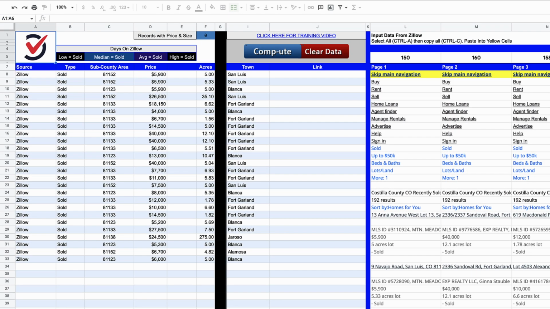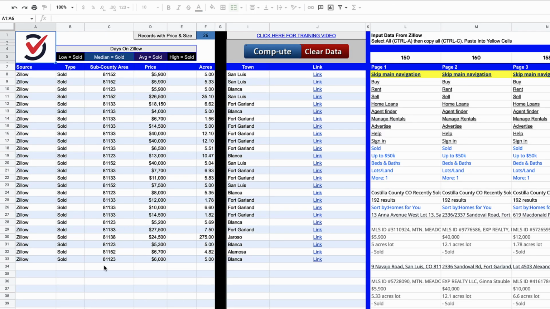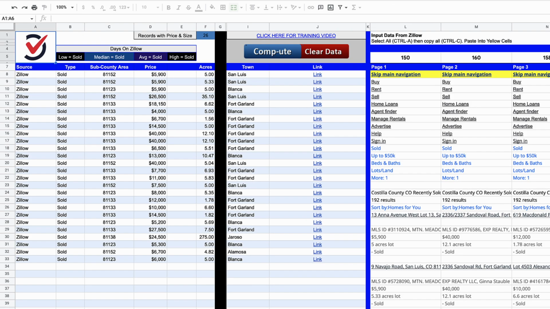Now, one thing you can do with Zillow that you can't do with Realtor.com and Lands of America is you can mix and match sold and for sale listings. With these other two, you kind of have to decide, am I going to use sold or for sale comps? You can't mix and match both of them in the same sheet. But with Zillow, you can if you want to.